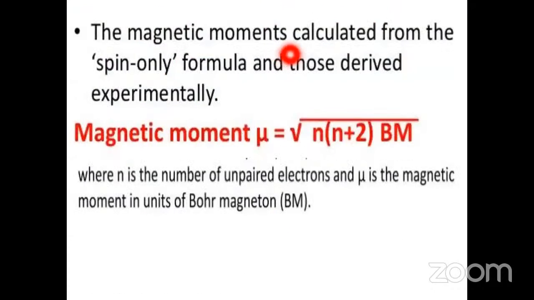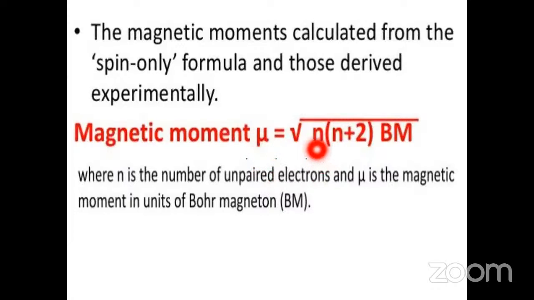The magnetic moment calculated from the spin only formula. The magnetic moment of every atom or ion of the d block elements is calculated from the spin only formula, and compared with those derived experimentally from this formula. Magnetic moment mu is equal to square root of n into n plus 2 BM. Here mu is the magnetic moment.